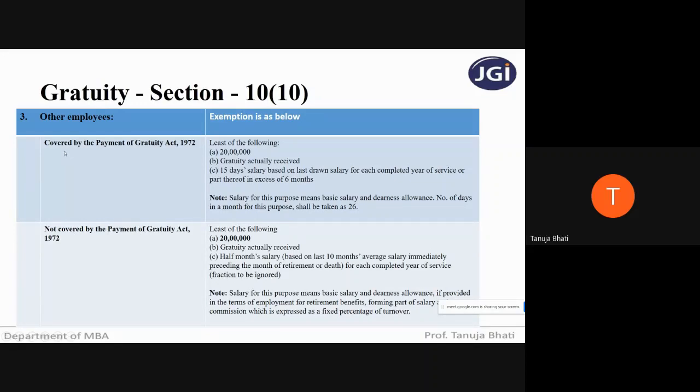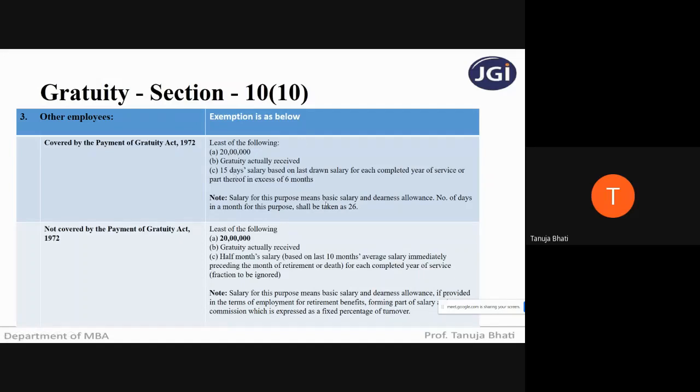So first, if he is covered by the Payment of Gratuity Act 1972, the least of the following is exempt. Exempt under which section? 10(10). Gratuity, again I'm telling you all, please remember the section for gratuity, section 10, sub-section 10. So the least of the following is exempt. When I say least, it means the minimum of these three will be given as exemption, the remaining will be taxable.